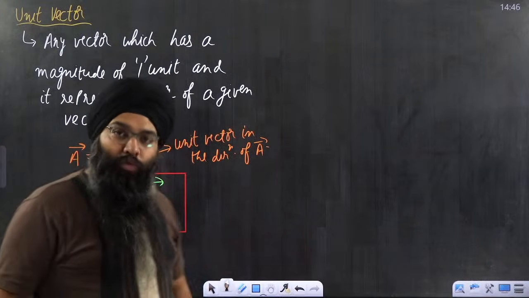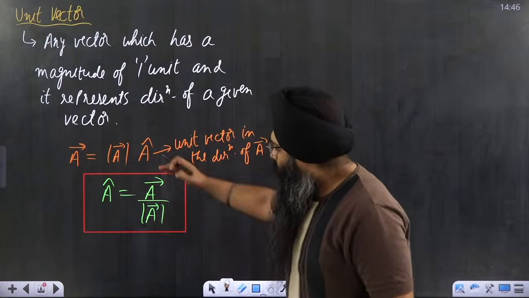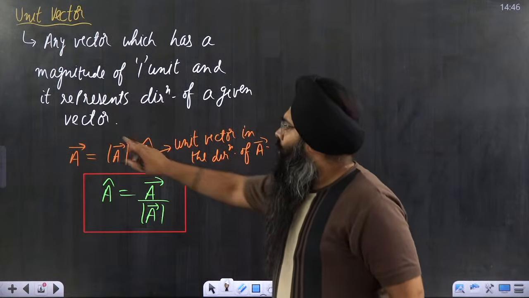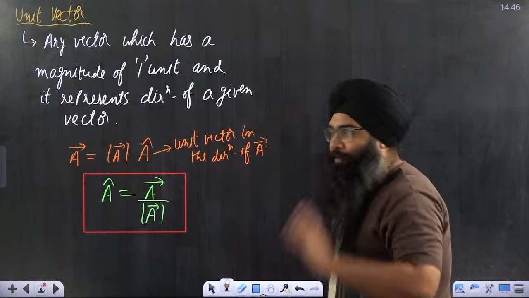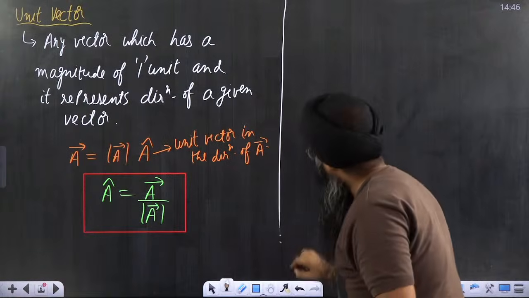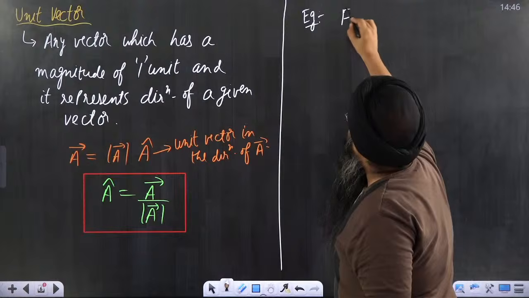I hope it is clear to you. Let me take examples so that you understand this concept, how I have to find a unit vector and how this vector can be written as the magnitude of a vector multiplied by a cap. Let me give some examples. Suppose I take one example, that force